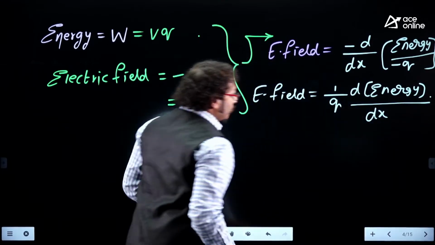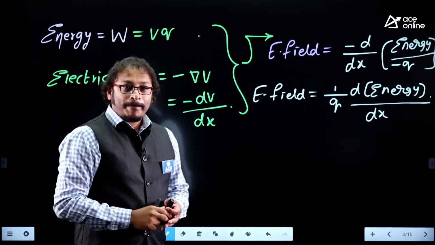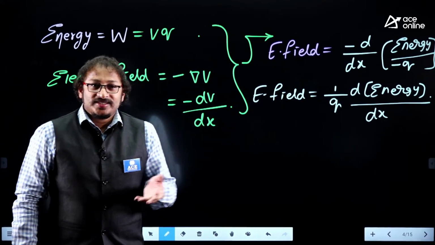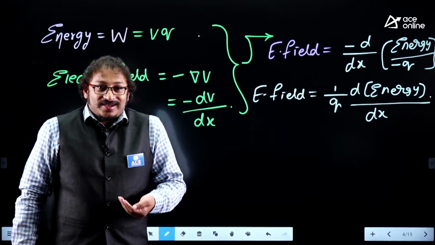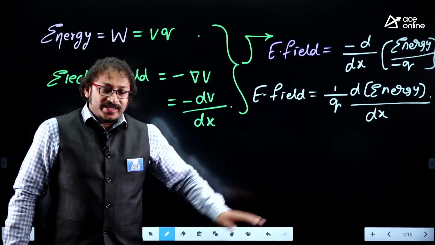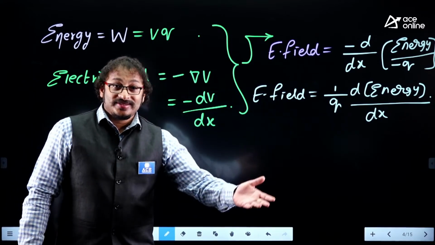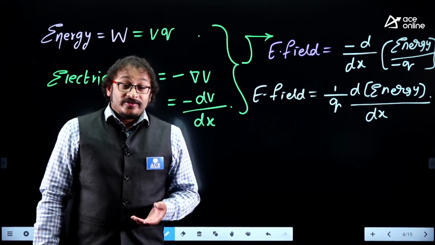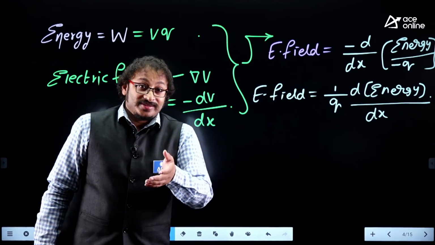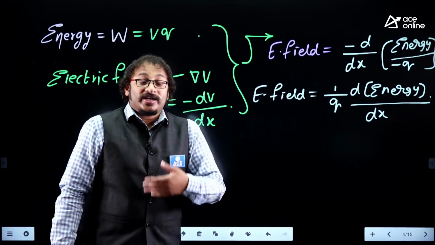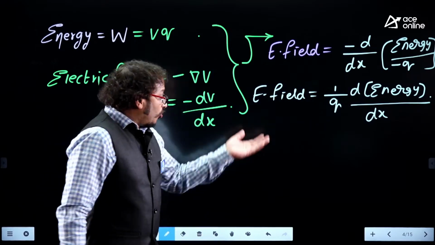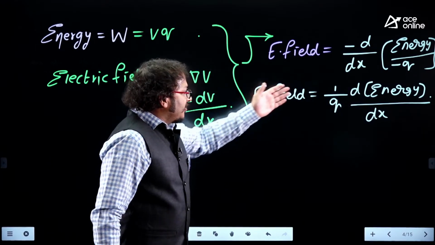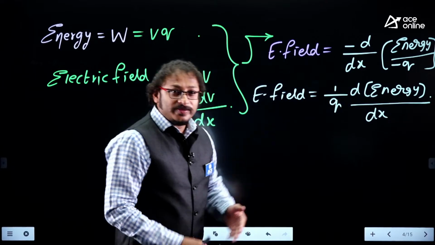So, excuse me, what did you understand from this? That means simply doing maths has no meaning. For our engineering, we don't have simple maths. We have engineering maths. That means for every equation you do, there must be a reason. An engineering reason is needed, a practical application is needed, right? So what it is showing here is electric field equals 1 by Q times d of energy by dx.